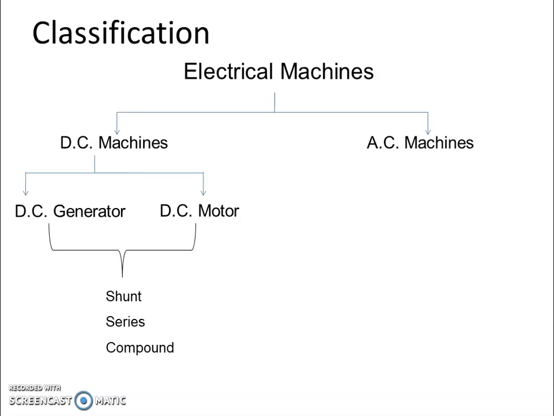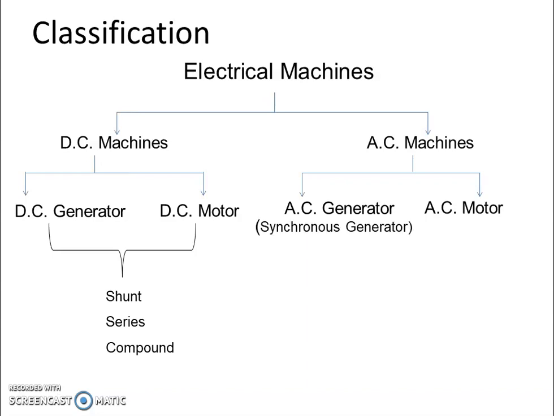Let's move forward to AC machines. Again, AC machines can be classified as AC generator and AC motor. AC generators are also called synchronous generators and alternators.